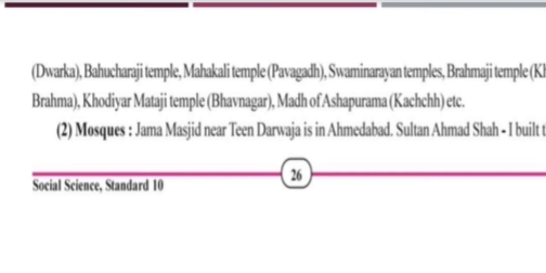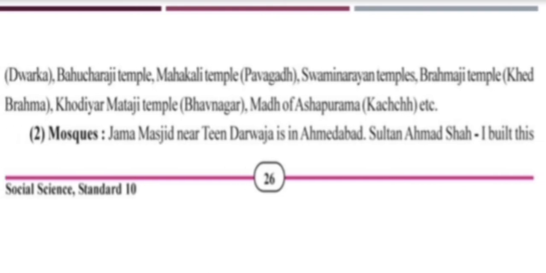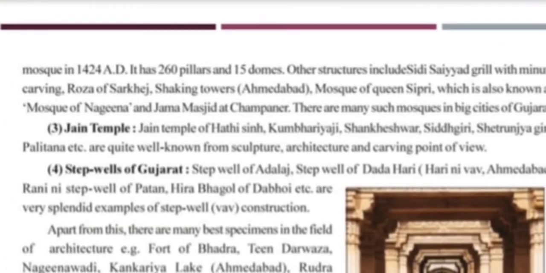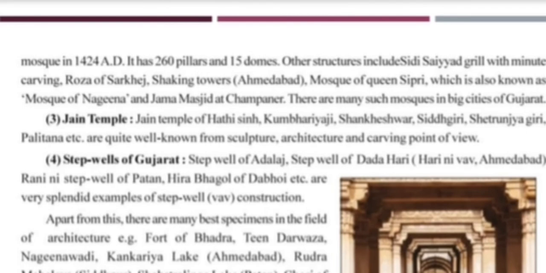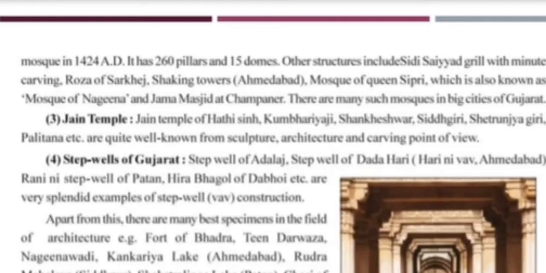Next, which are the mosques in Gujarat? That is Jama Masjid near Teen Darwaja. It is in Ahmedabad. This is one of the mosques. Sultan Ahmad Shah built this mosque in 1424 AD. It has 260 pillars and 15 domes. We are talking about the Jama Masjid which is near Teen Darwaza.